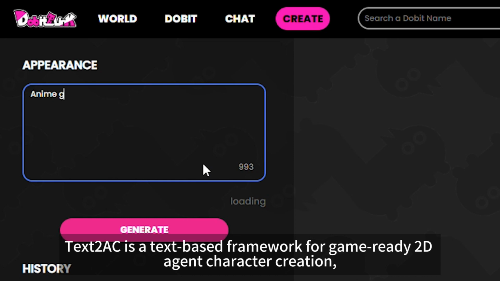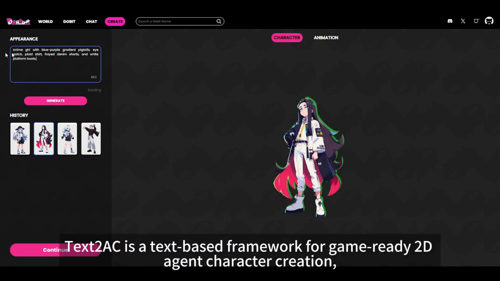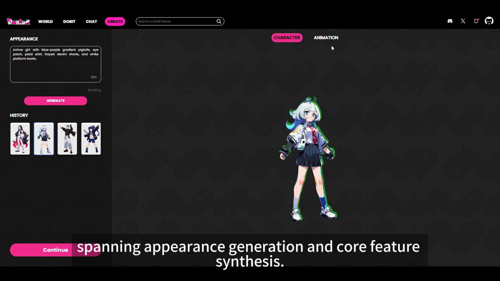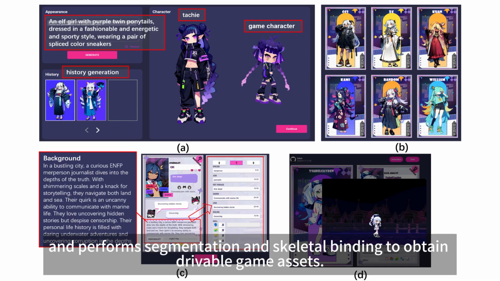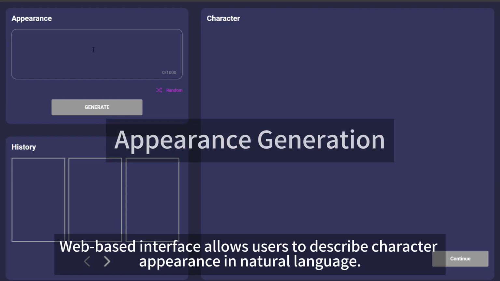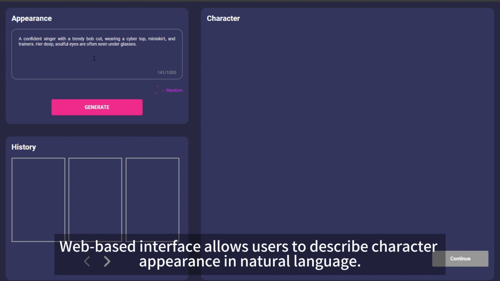Text2AC is a text-based framework for game-ready 2D agent character creation spanning appearance generation and core feature synthesis. It maps text descriptions to prompts, generates appearance images from prompts, and performs segmentation and skeletal binding to obtain drivable game assets. Web-based interface allows users to describe character appearance in natural language.